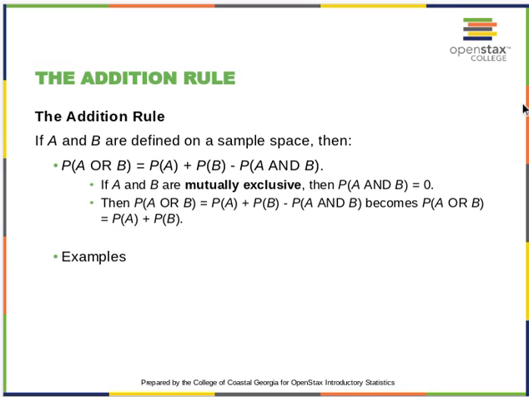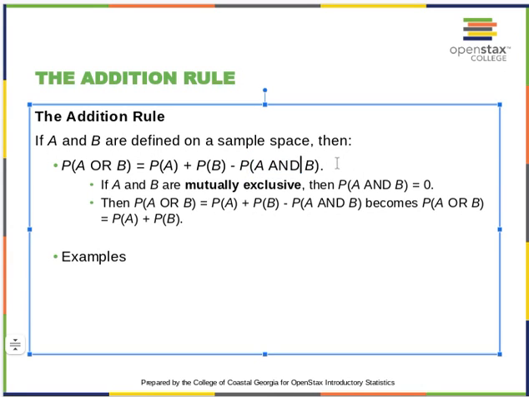And similarly with the addition rule, which I mentioned in the previous video. The probability of A or B is the probability of A plus the probability of B minus the probability of A and B. If A and B are mutually exclusive, they cannot occur together, then the probability of A and B is 0.